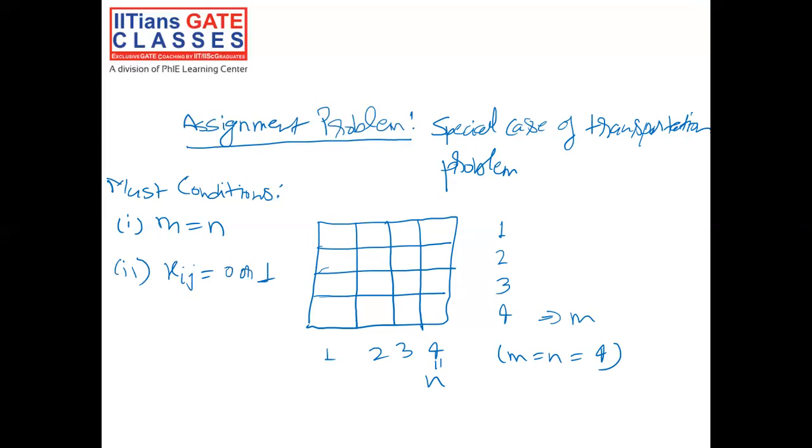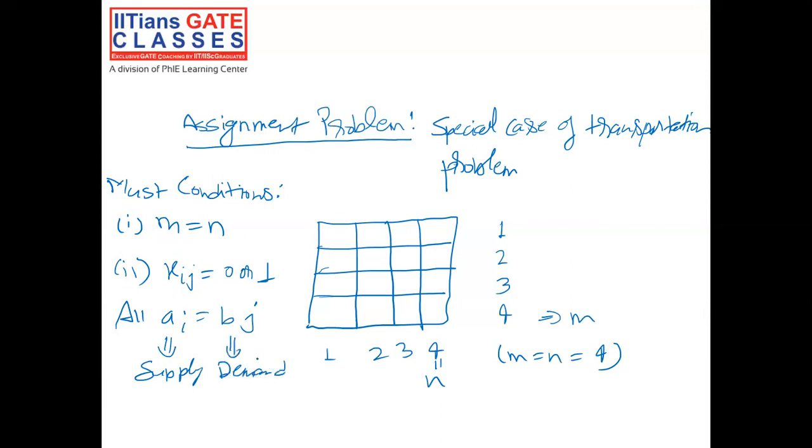So let's say job 2 can be done either by machine 3 or it cannot be done by machine 3. So Xij, or the assignment, would be either 0 or 1. And the next condition is that all Ai equals Bj. Now what are these Ai and Bj? Your Ai is basically the supply and Bj are basically the demand.